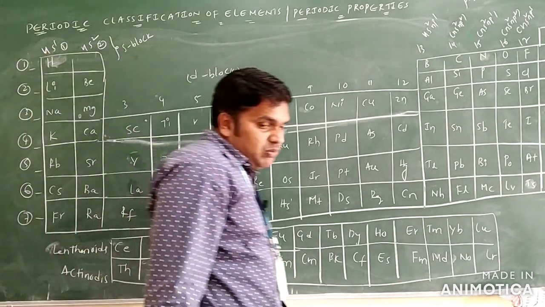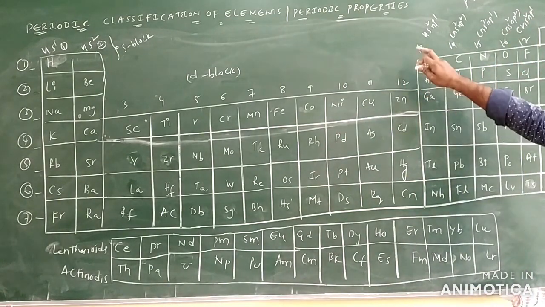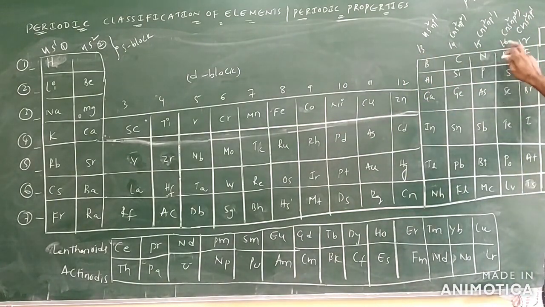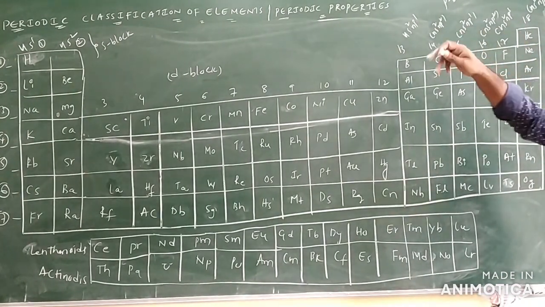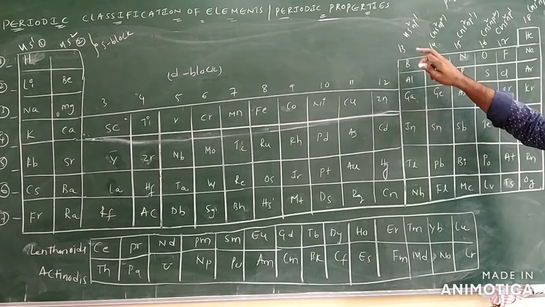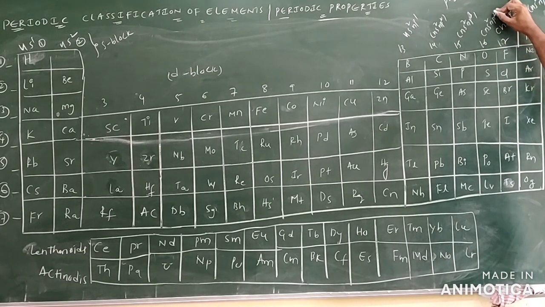Coming to the P block elements, we have groups 13 to 18, that is 13, 14, 15, 16, 17 and 18. The outermost shell electronic configurations are ns2 np1, ns2 np2, ns2 np3, ns2 np4, ns2 np5 and ns2 np6 only.